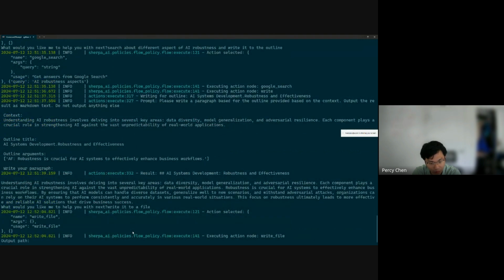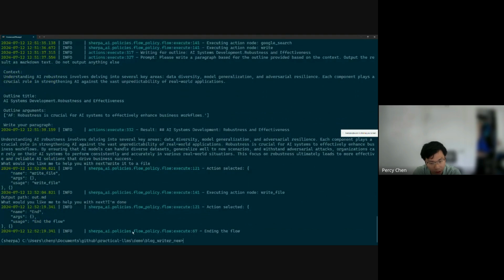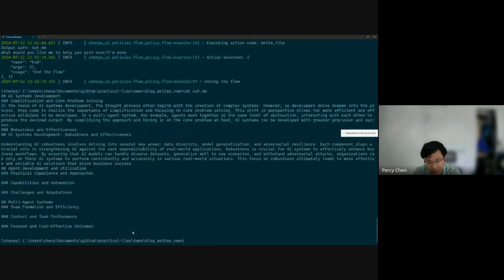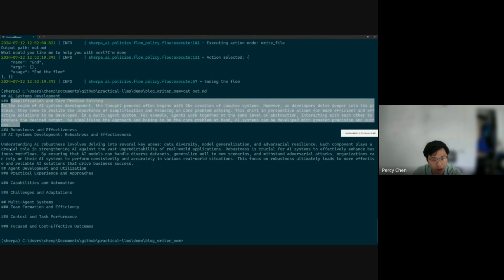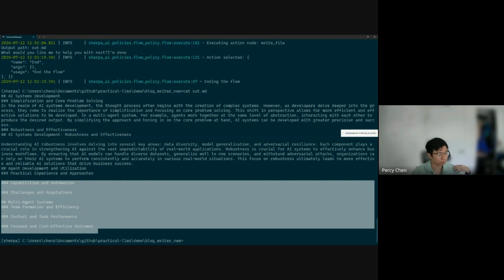Okay, so it asks me to write a file, and which file name I want to save it to. I just save it to output.md so we can check it. Then it asks if there is anything else it can help with, so I'm done, and this will basically finish the flow. Now if I check the output.md, you can see there are two sections nicely generated. Of course, there are more sections that can be generated, but we haven't gone into it yet.